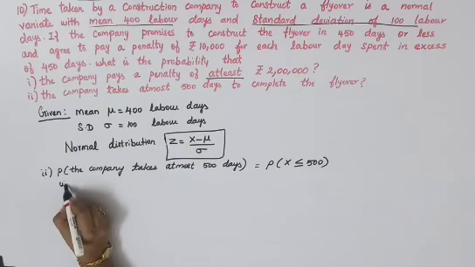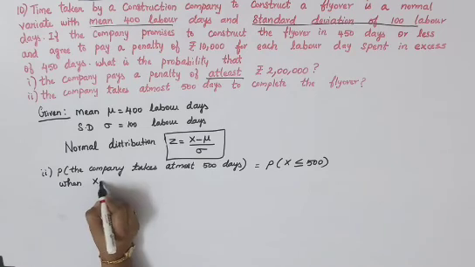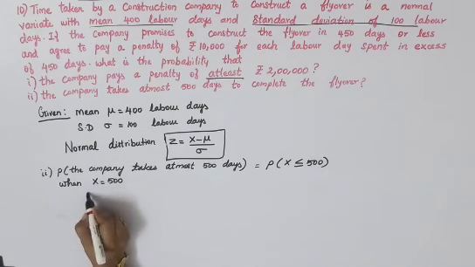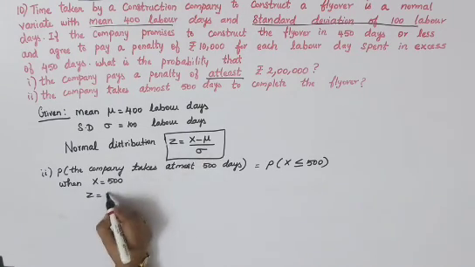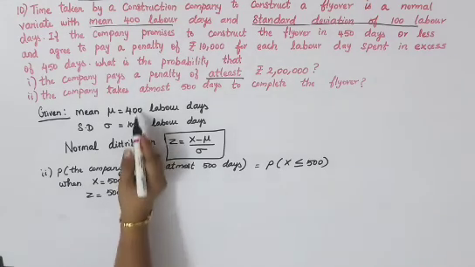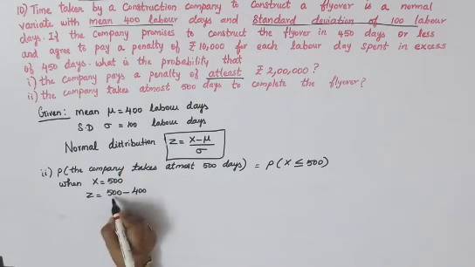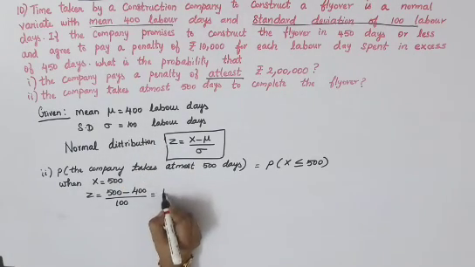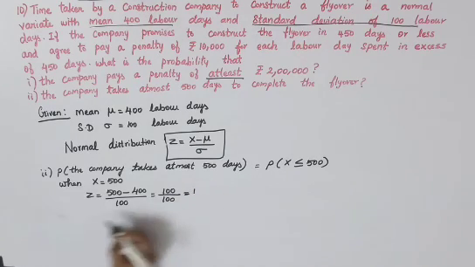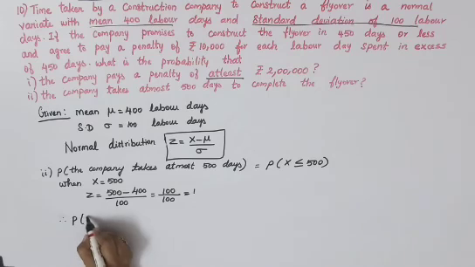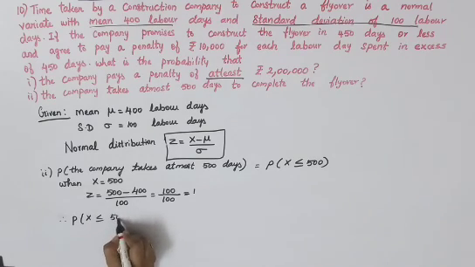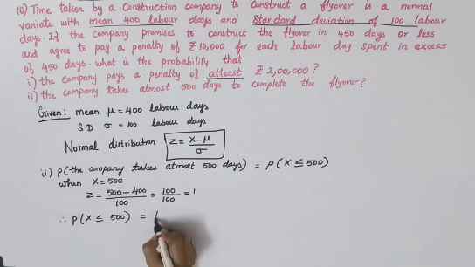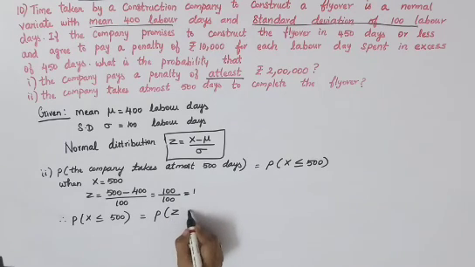Okay, so when x is equal to 500, z is equal to x is 500 minus mu is 400 divided by sigma is 100. So 500 minus 400 will get 100 divided by 100, that is equal to 1. Therefore, P of x less than or equal to 500 means you can convert it to z as P of z less than or equal to the value we have got, 1.